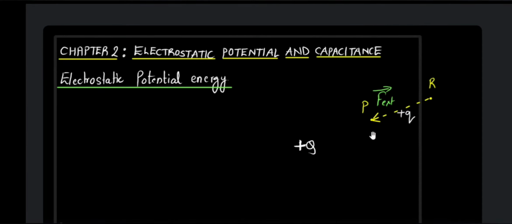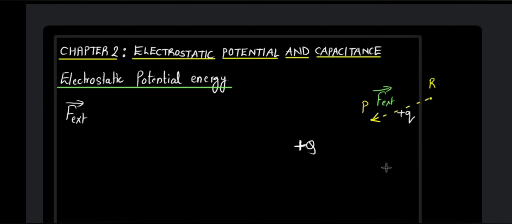So coming back to the main topic now, since we are moving the test charge from R to P against the force of repulsion, you are performing a positive work over here. So you have applied an external force to move this test charge from R to P against the repulsive force. Now remember over here, the external force that you are applying should be just enough to counter the repulsive electrostatic force.